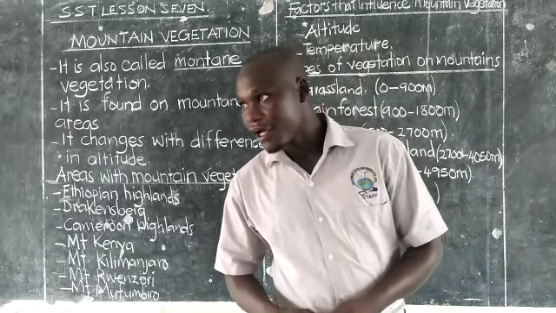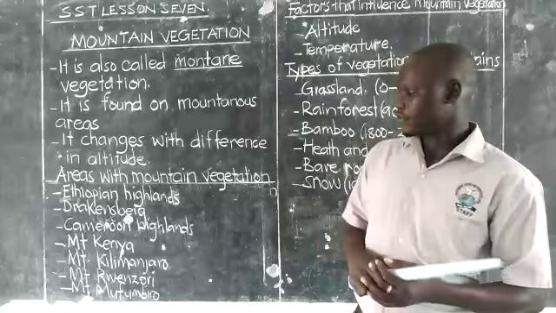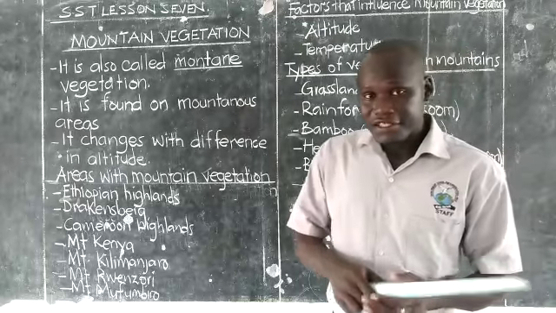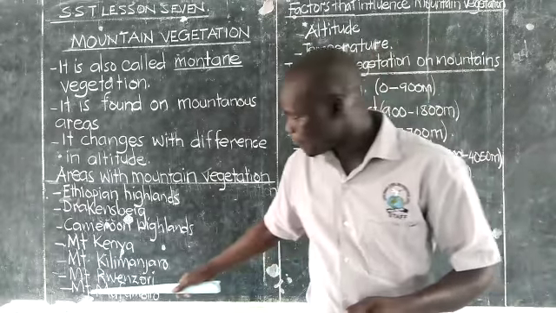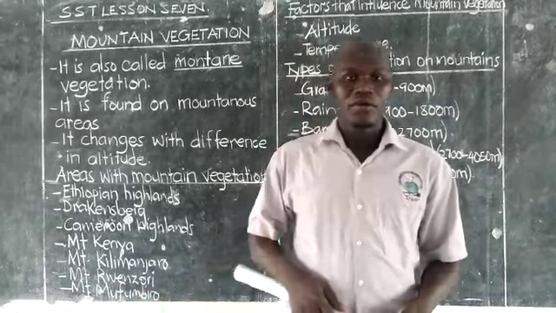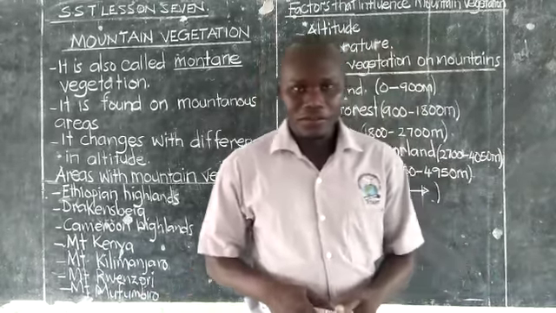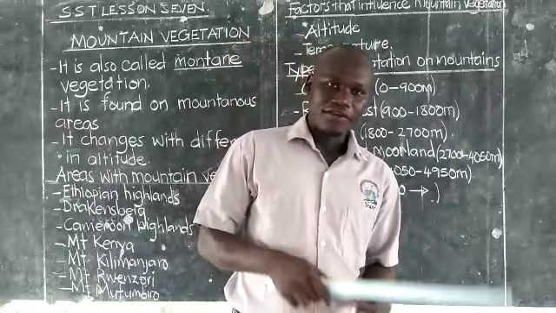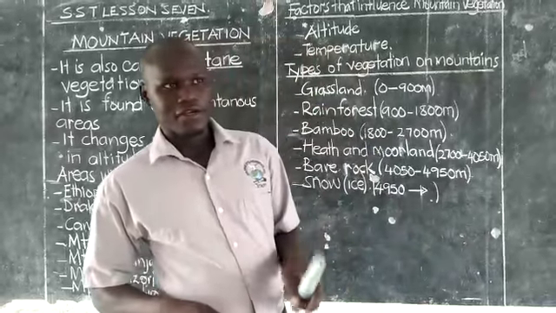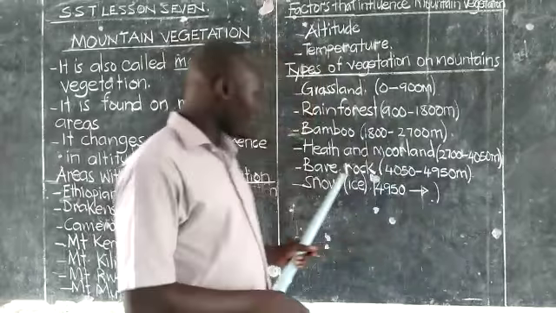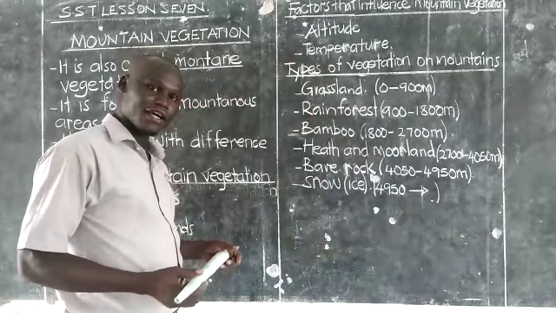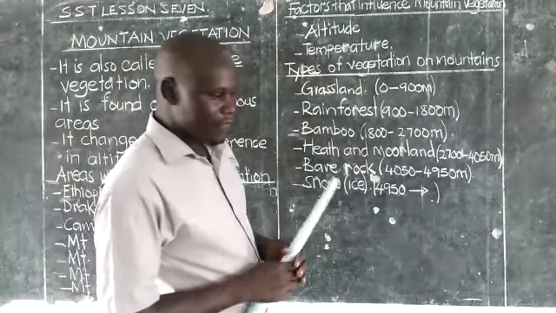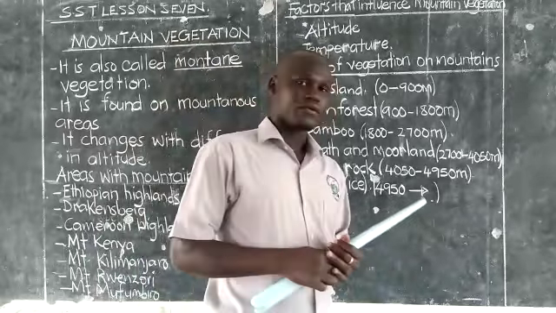It also has mountain vegetation. Lastly, we have Mountain Mufumbiro. It is also found in Uganda and Rwanda. It is located at the border. So these are some of the examples of mountains in Africa that have mountain vegetation.